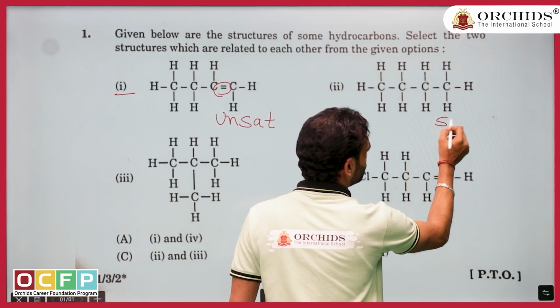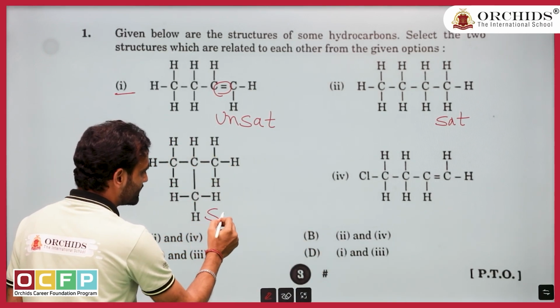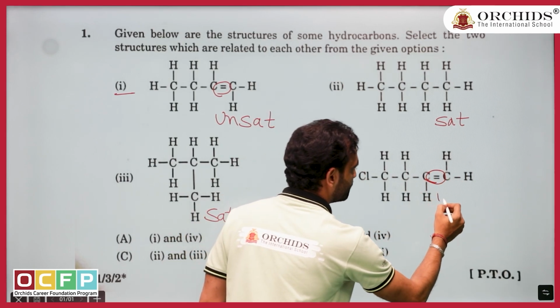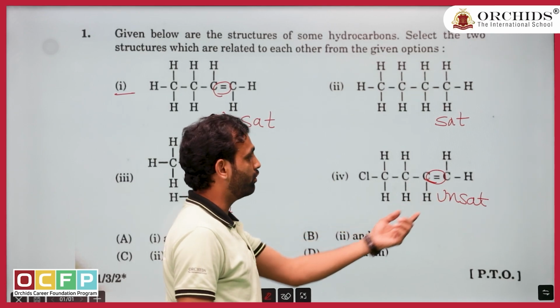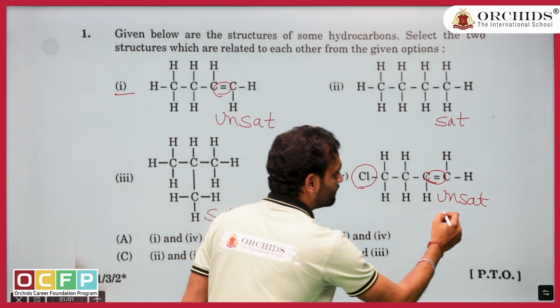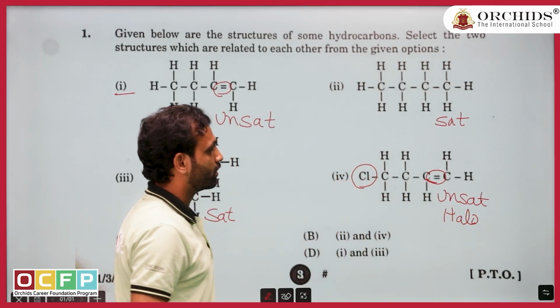This one has all single bonds, so it is saturated. All bonds are single here too, so this is also saturated. Here we can find one double bond, so definitely it is unsaturated. But along with the double bond, there is something else. What is this? This is chlorine, which means it is a halocarbon, or you can say chlorocarbon.